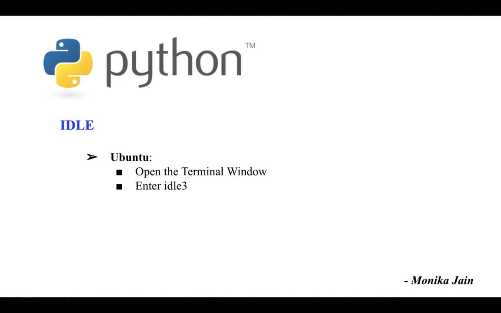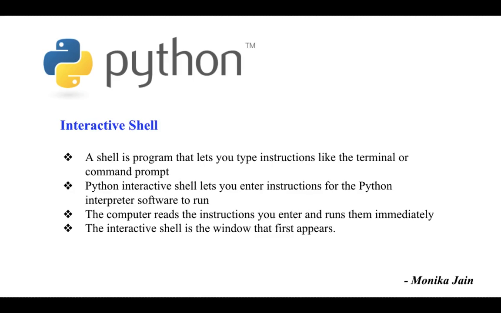Next is the interactive shell. A shell is a program that lets you type instructions like the terminal or command prompt. The Python interpreter can be used from an interactive shell. The interactive shell is also interactive in the way that it stands between the commands or actions and their execution.